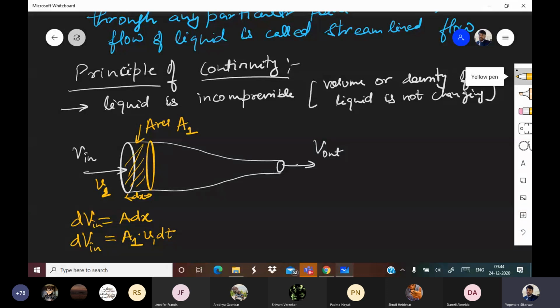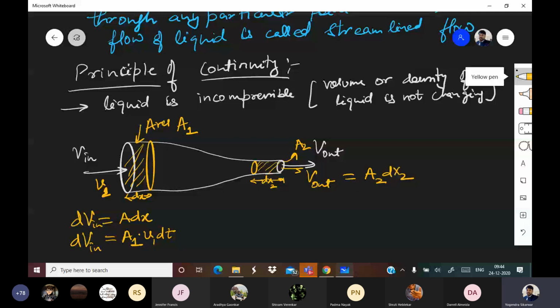Now let us talk about the volume which is exiting. This will be dx2, and this will be the volume which is V out. So V out will be how much? The area here, which is A2, into dx2.